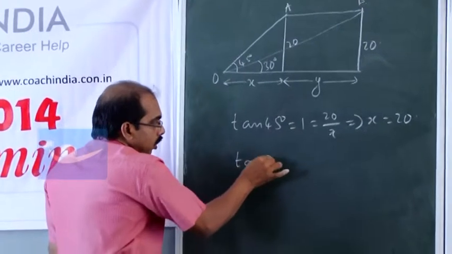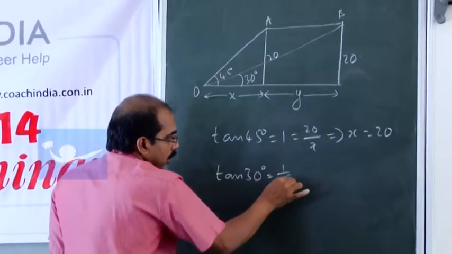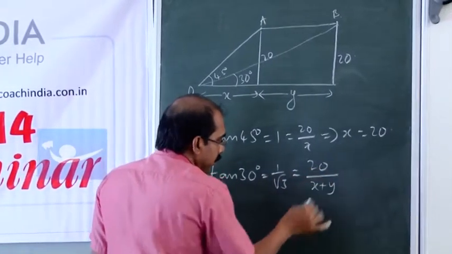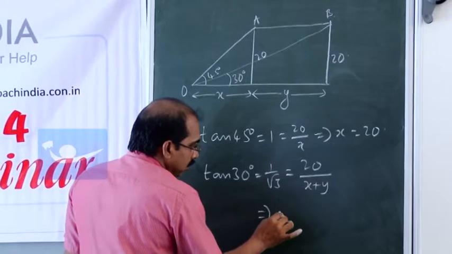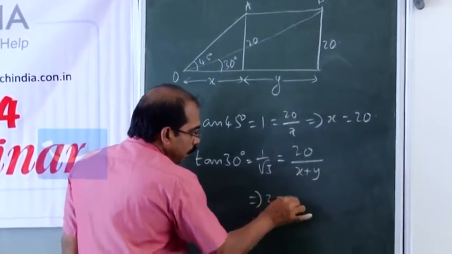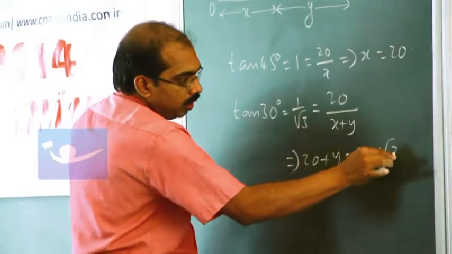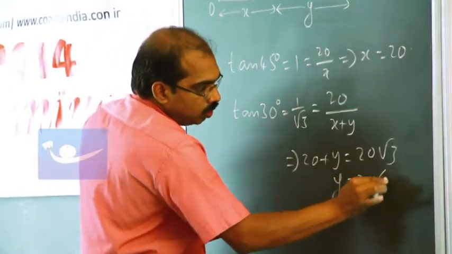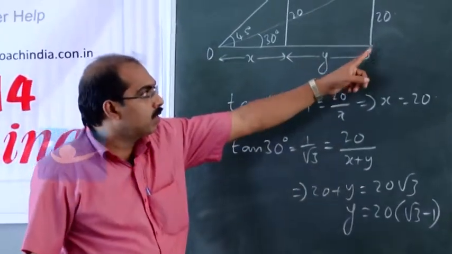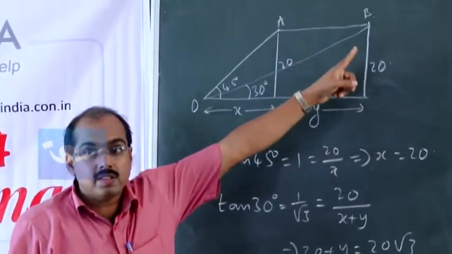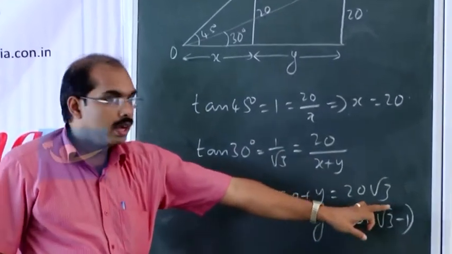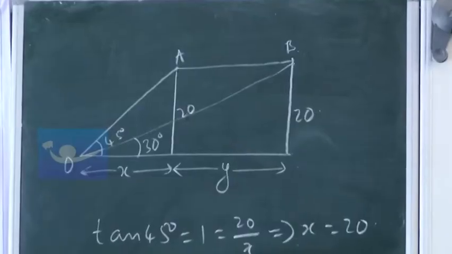Tan 30 degrees equal to 1 by root 3, which is again equal to 20 divided by x plus y, and x can be replaced by 20. 20 plus y equal to 20 root 3, or y equal to 20 into root 3 minus 1. So, y is 20 into root 3 minus 1 and this distance is travelled in 1 second, that is given in the problem. So, the speed of the bird is 20 root 3 minus 1 meters per second.